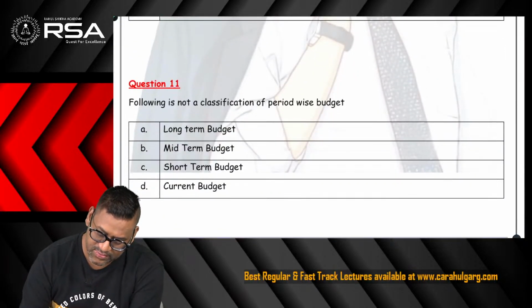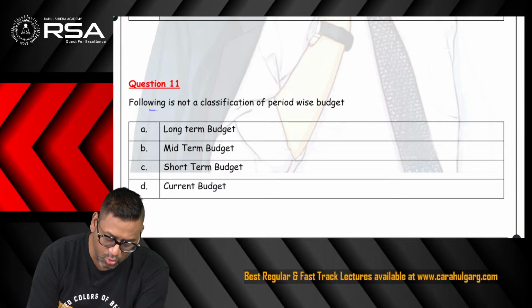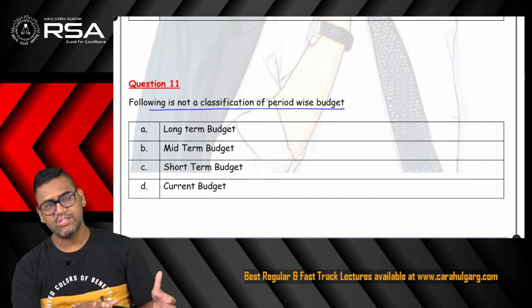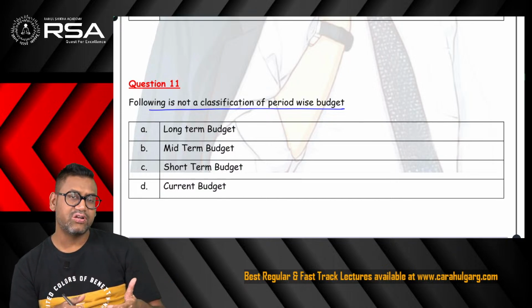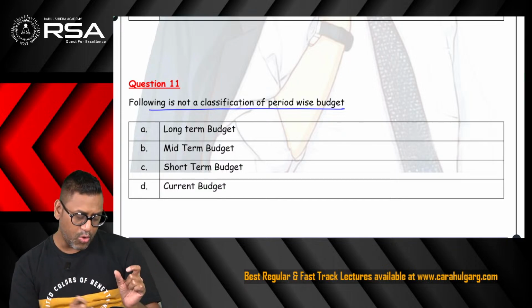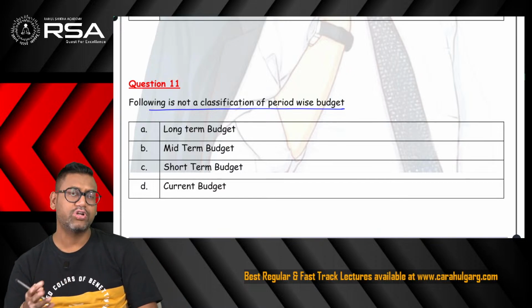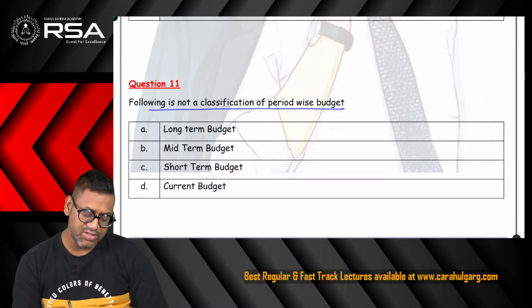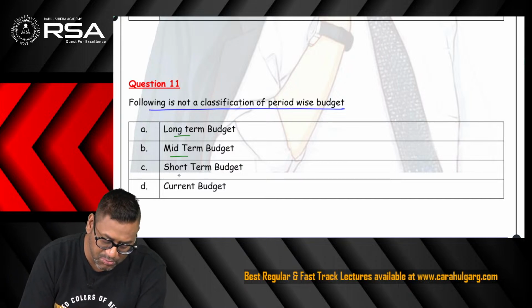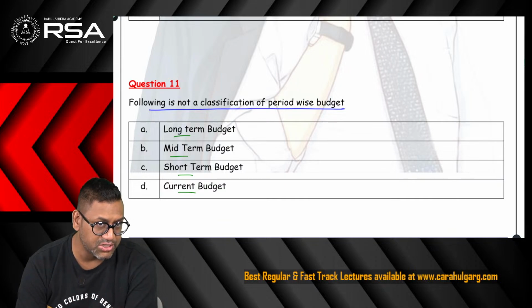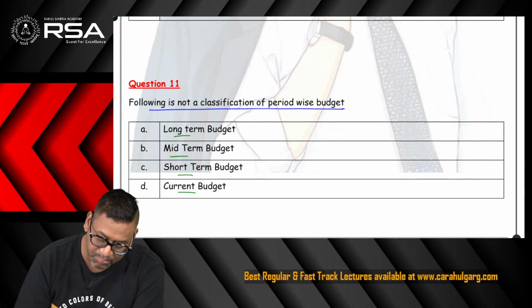Question 11 says, following is not a classification of period wise budget. When we do the chapter budgetary control in theoretical aspect, we say that the budgets are classified on various bases. So out of that one particular basis, period wise budget means you can make the budget for the long term, short term, etc. So it is giving us four options, namely long term, mid term, short term, current budget. It is saying which one is not the classification of period wise budget. So the correct answer is mid-term budget.